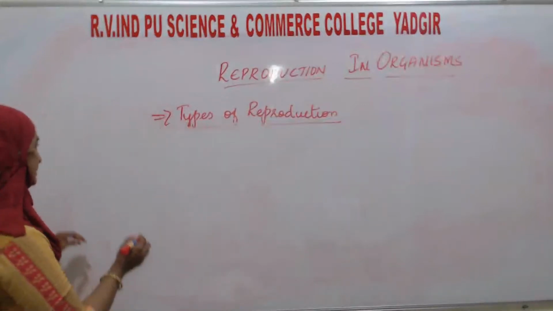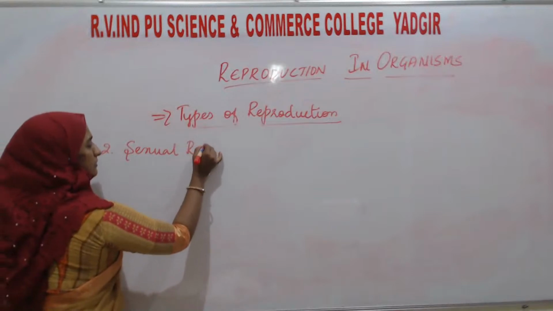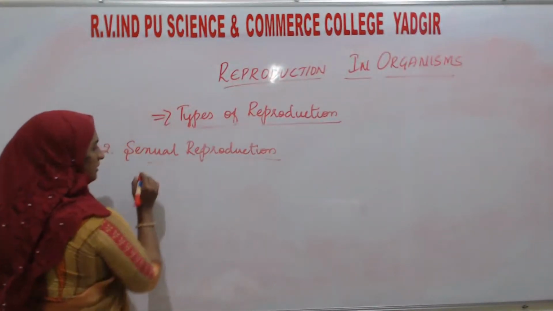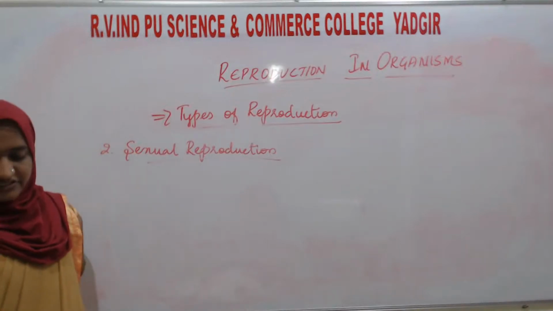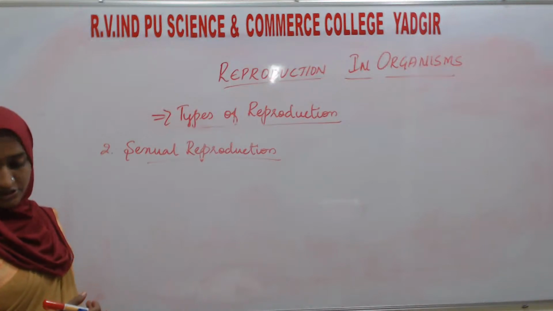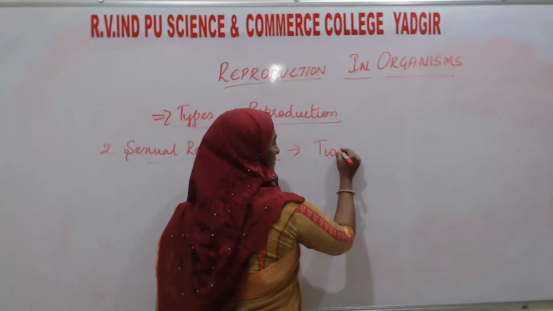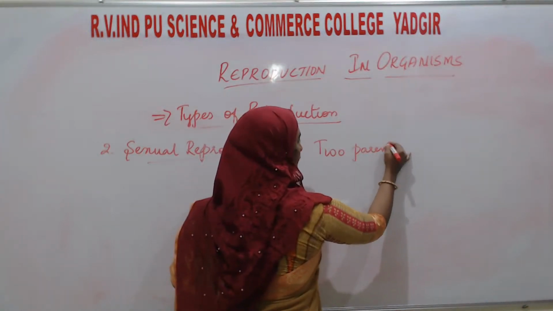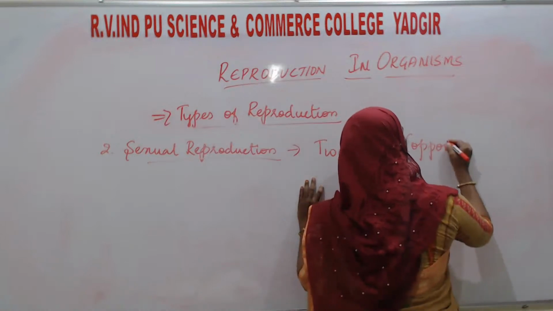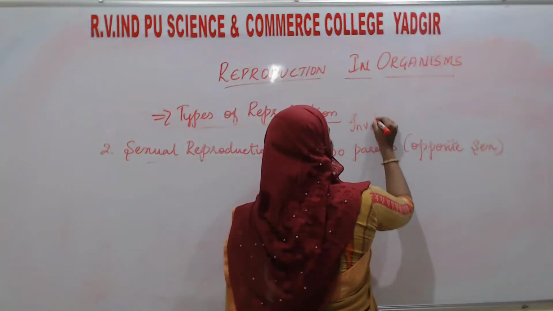Next, the second type, that is sexual reproduction. Here in sexual reproduction, which is opposite to asexual reproduction, there is an involvement of two parents, and the two parents will be of opposite sex.